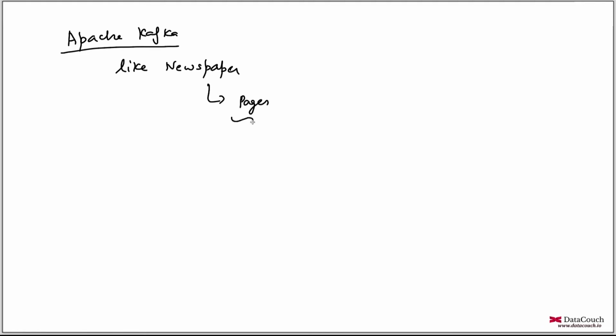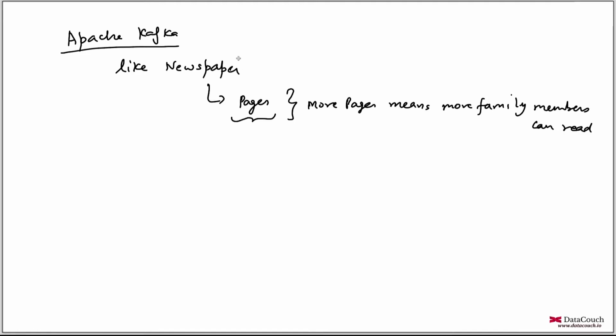So let's see what is Apache Kafka. Apache Kafka is like a newspaper. When I say Kafka, it's like a newspaper. A newspaper has multiple pages. And if you have more pages, it means more family members can read. So newspaper is a logical name. It does not exist physically, but this is physical. If you see, this is a logical name and this is physical.